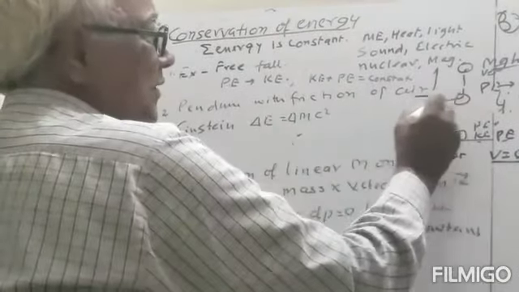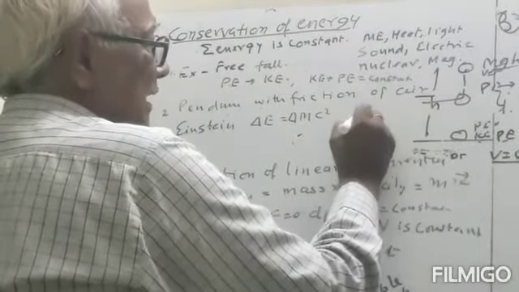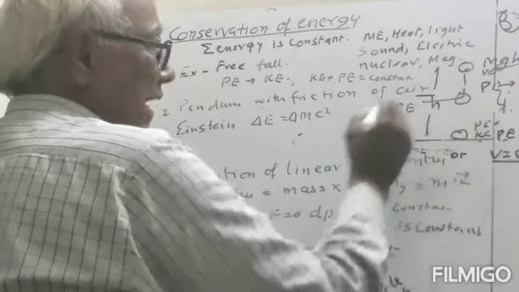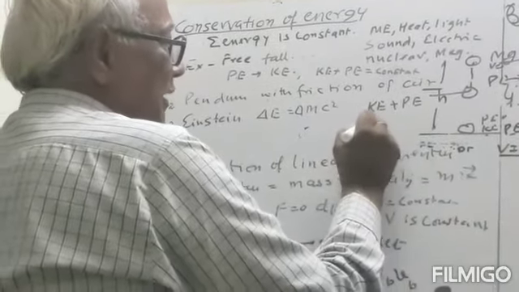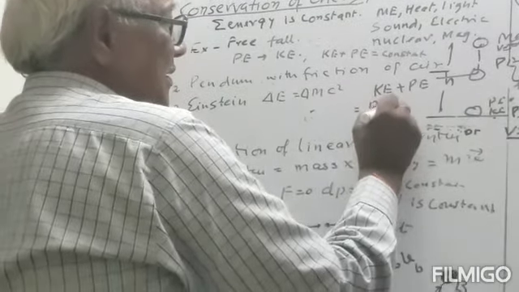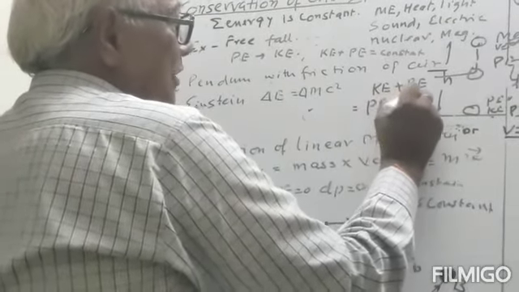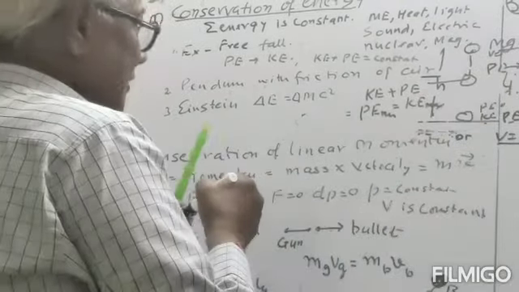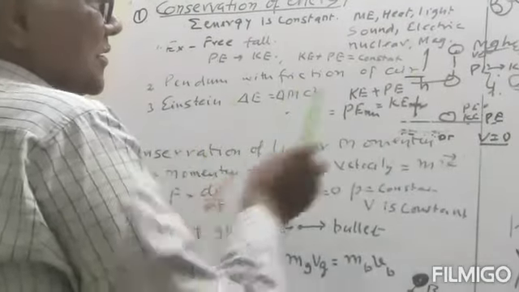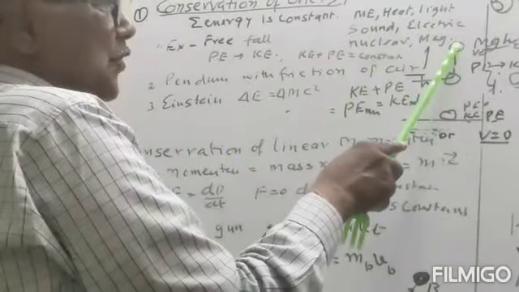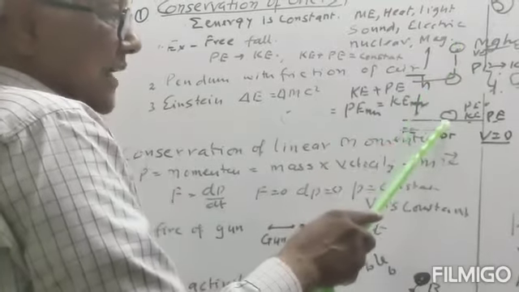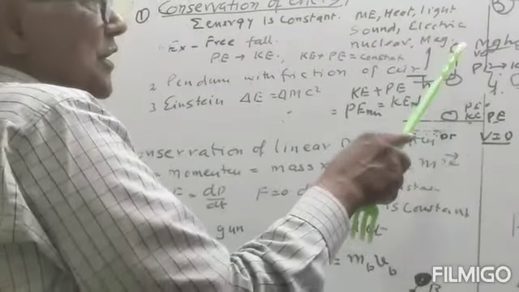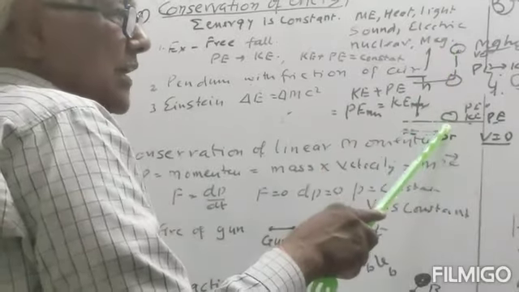If we take a point in between, then the sum of kinetic energy plus potential energy will be equal to the maximum potential energy, or it will be equal to the maximum kinetic energy. Potential energy is maximum at the top, and here kinetic energy will be minimum. At the bottom, potential energy will be minimum, so the potential energy is converted to kinetic energy.